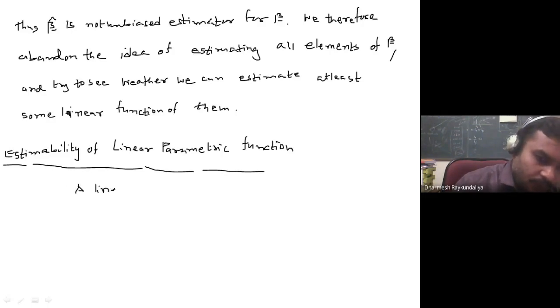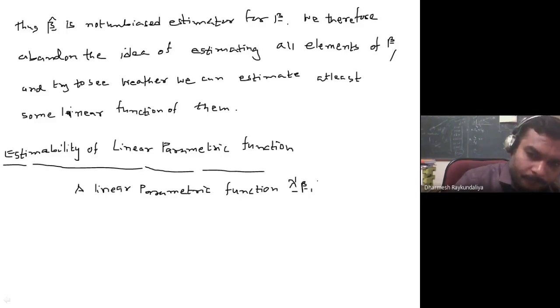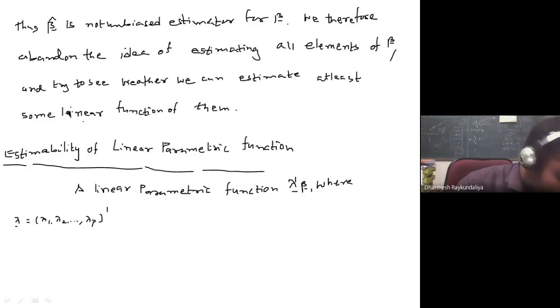A linear parametric function lambda dash beta, where lambda is lambda 1, lambda 2 up to lambda p transpose, or you can say that lambda dash equals lambda 1, lambda 2, lambda p. Here you don't need to write transpose, both are the same.